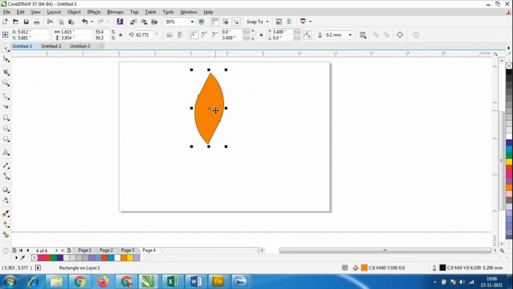I want to make this Adidas logo. For that, the petals should be proper.